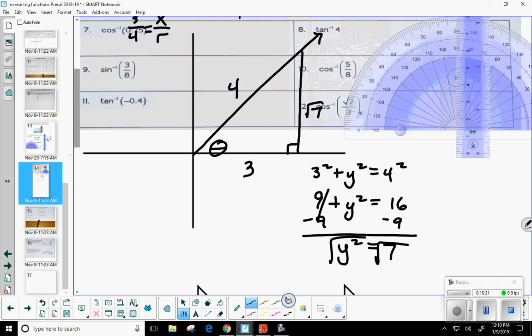Yeah, so first, the hypotenuse should always be exactly double the shorter side. Okay, so if I were to double 3, am I going to get 4? No. And also, if I took the shorter side and multiplied it by the square root of 3, it's not going to give me the square root of 7. Okay, so this is one of those cases where we're going to have to measure.